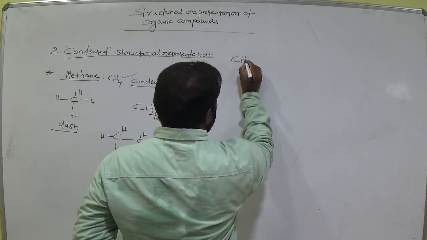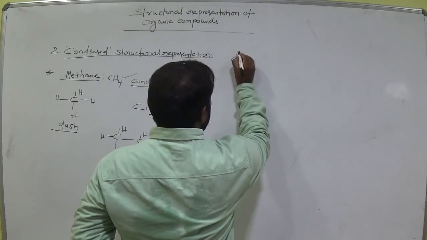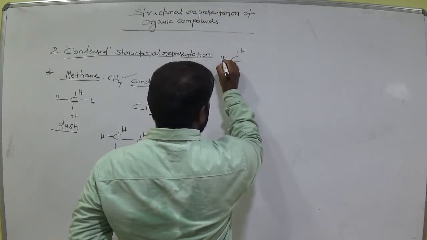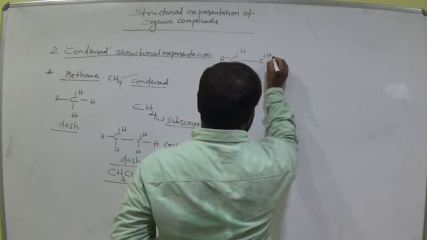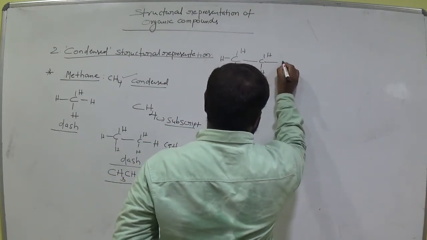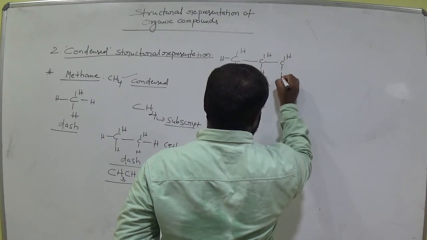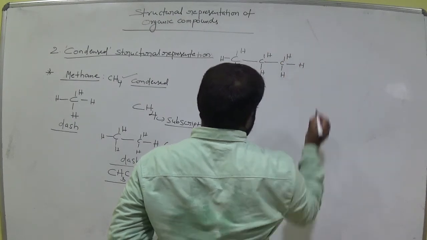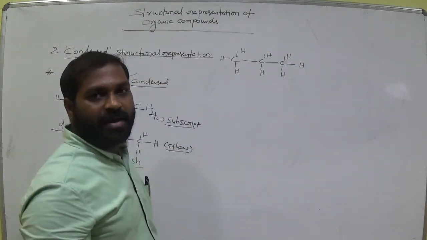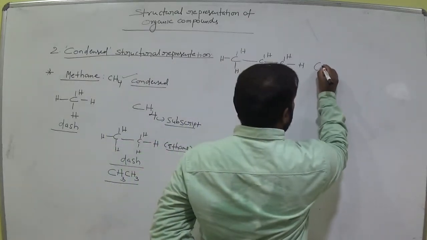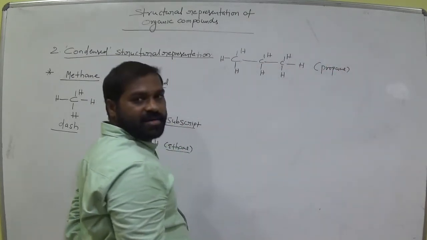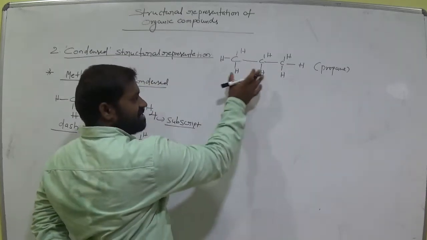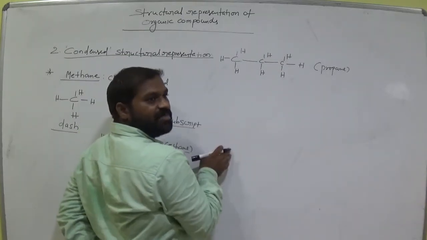Okay, propane. What is it? Propane. Clear? So now write it in condensed form. This is the dash representation. Write the condensed formula.